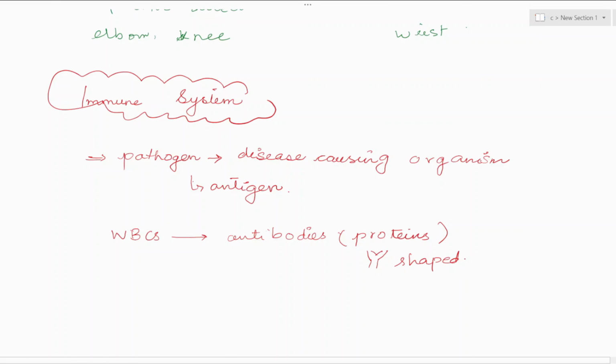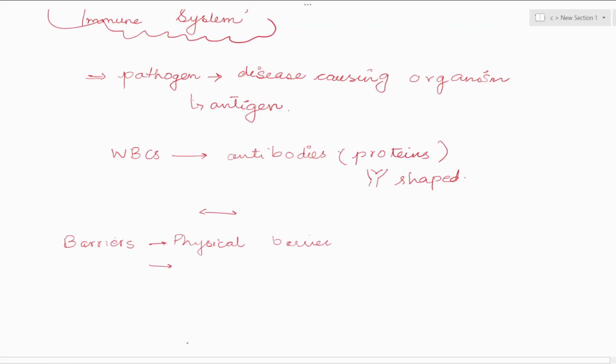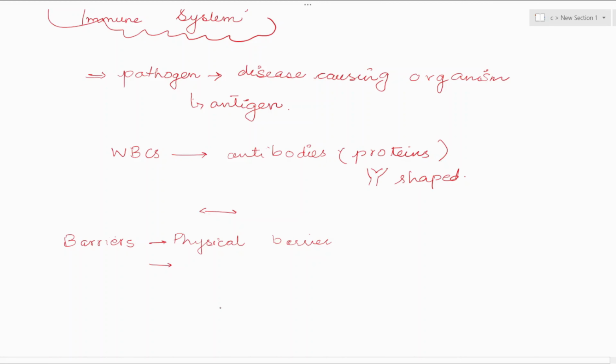Now let's move to other things which are more complex. This is the general thing that you have told me in the start. Okay, let's go into the detail. When a pathogen enters the body, it has to pass different barriers. There are physical barriers and then there are chemical barriers. We have so many bacteria around us all the time. All bacteria cannot enter into our body. They have to face the different barriers.